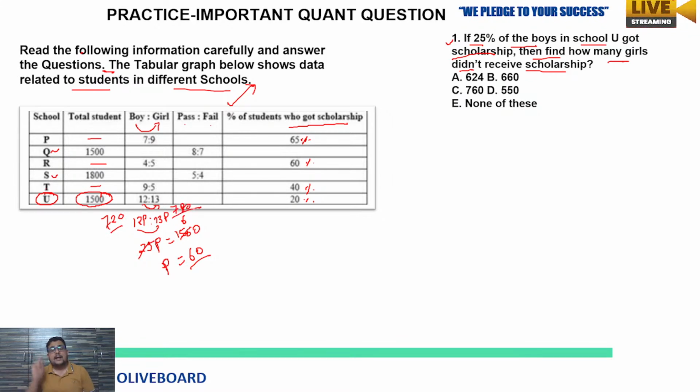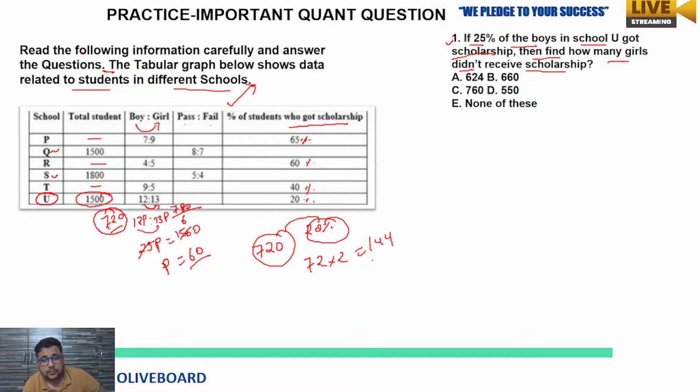Why? Because if they are talking about 25% of boys in school U, first of all we must know the data of total boys in that school, so that is 720. Now 20% of this 720: 10% of 720 is 72, just multiply by 2, so 144 boys got the scholarship. Why am I saying this? Because if 25% of the boys in school U got the scholarship, then find out how many girls didn't receive the scholarship. What are they asking? How many girls didn't receive the scholarship?